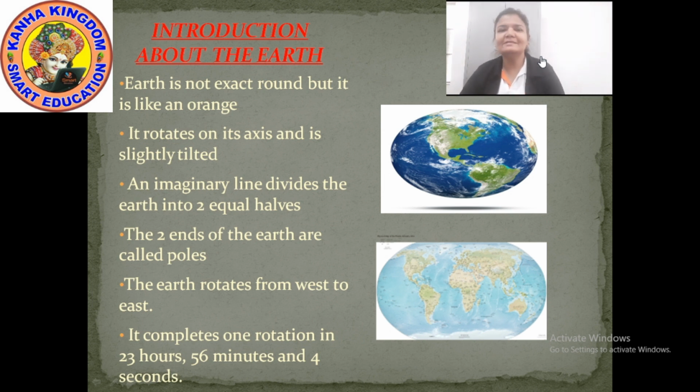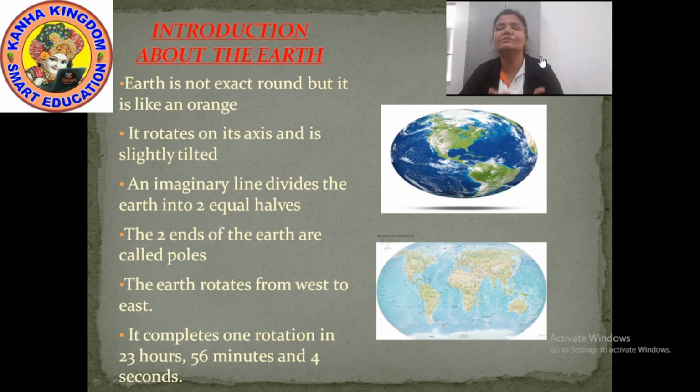You all know that the sun rises in the east. And the thing which comes to your mind is that if the sun rises in the east, it means that the earth is also rotating from what? East to west. No, that's not true. The earth rotates from west to east. That's why we can see the sun rising in the east.